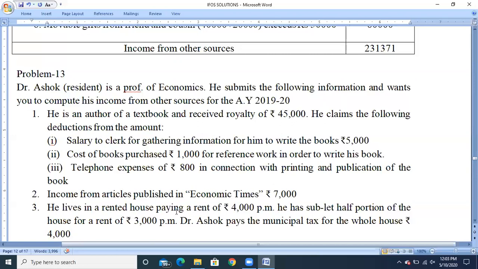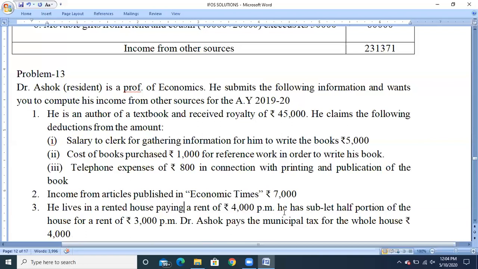And next, he lives in a rented house paying a rent of rupees 4,000 per month. He has sublet half portion of the house for a rent of rupees 3,000 per month. So he is receiving the rent from subletting a portion. So rent from subletting a portion is taxable under the head income from other sources. That is 3,000 per month, so 3,000 into 12. Dr. Ashok pays the municipal tax for the whole house, rupees 4,000.